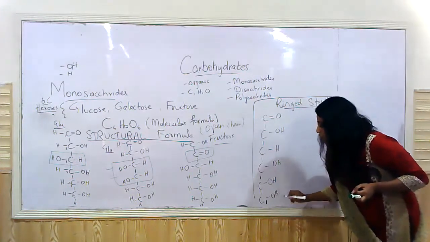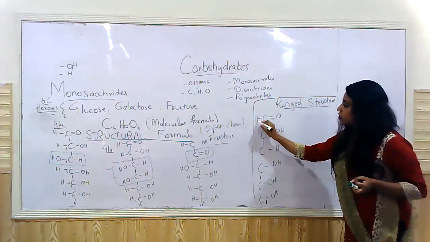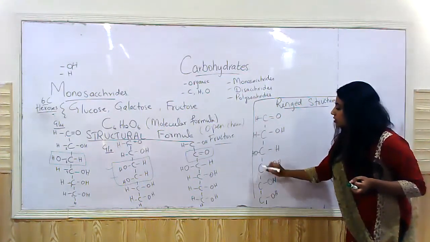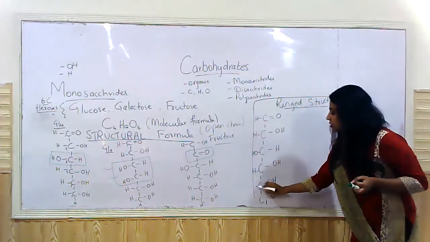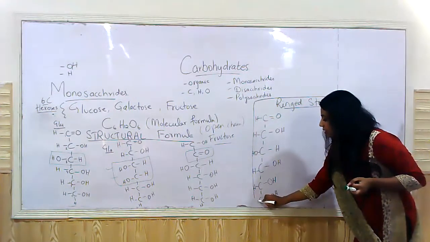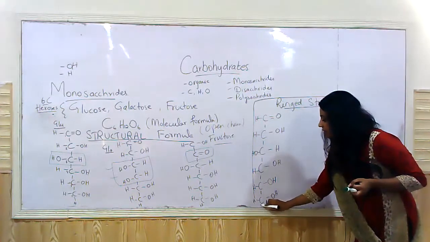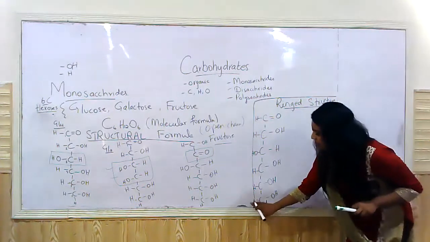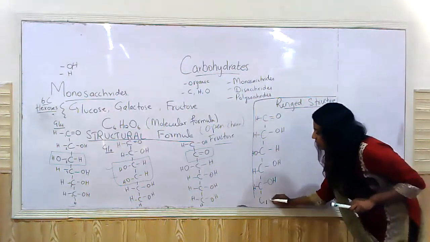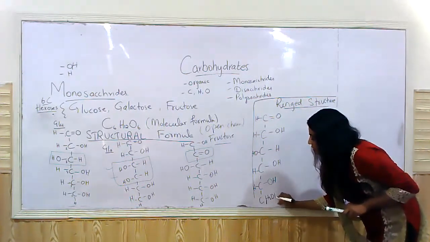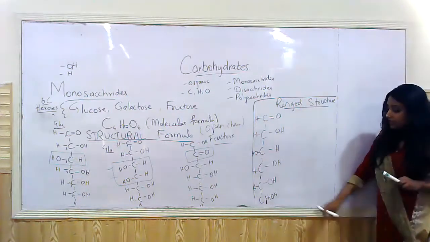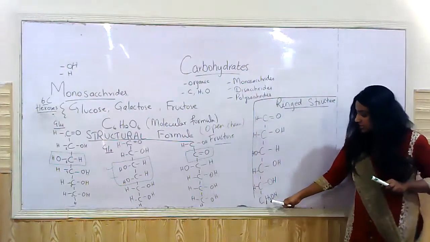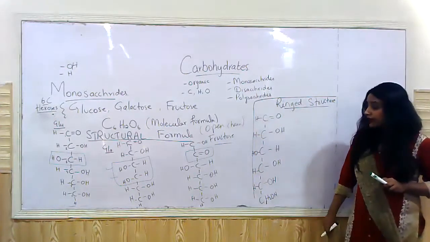This has OH, right? Then H here, H here, OH here, H here, and H here. In some books, the last one is written as CH2OH, because it has 1 and 2 hydrogens. So you can write it as CH2OH like this as well, right?